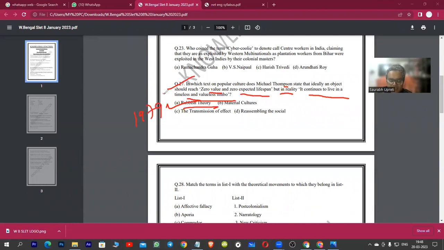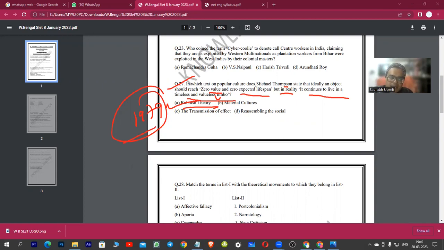Rubbish theory, which came out in the year 1979, basically proposes that anything which is junk, anything which is supposedly called rubbish, say for example, the things which are of no use at our house, we tend to think that they lose their value over time, but he proposes that over time they actually continue to live in a timeless and valueless limbo. That means they continue to gain currency with the passage of time. We think of them as rubbish, but in fact it becomes archaic and more rare and vintage kind of stuff. So a very different kind of proposition that he gives.